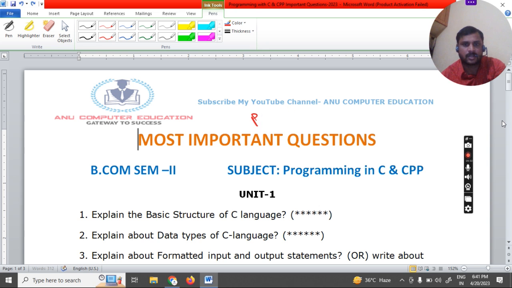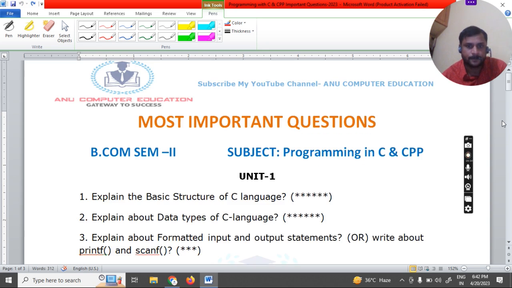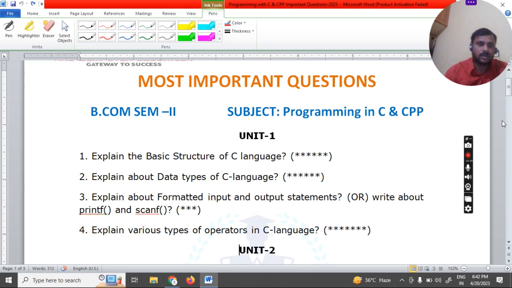The next topic, that important question, I'm going to explain. That is: explain the various types of operators in C. Only 4 questions are given in this unit 1, so compulsorily you will be getting 2 long answers from these questions. Okay. So next, explain the various operators.